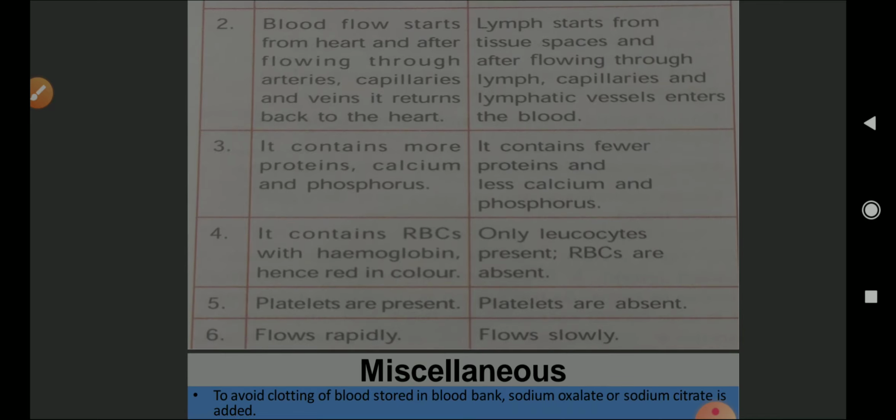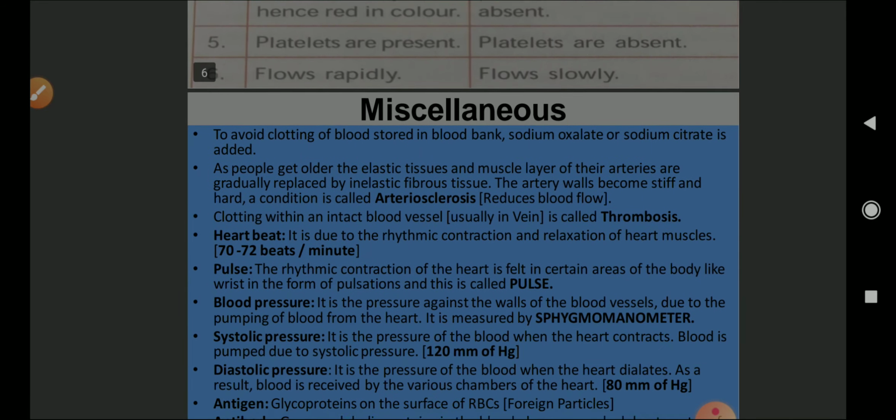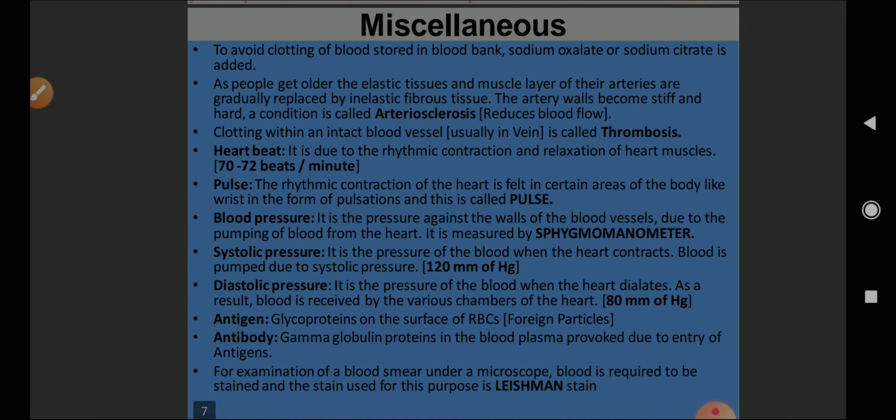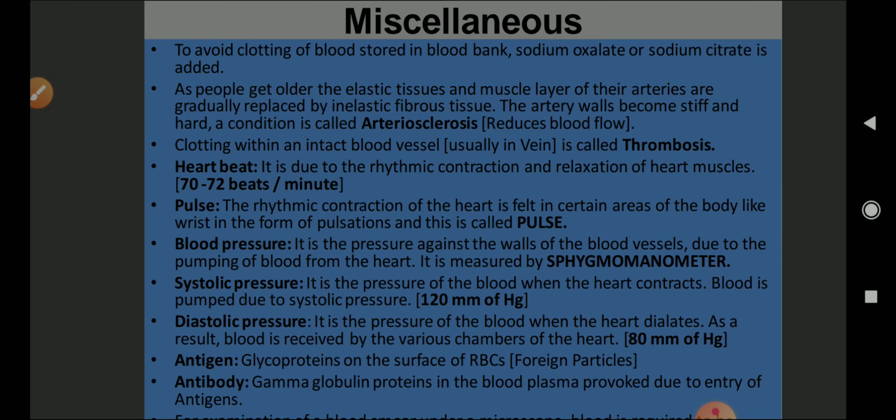So here we are at the end part of the chapter. We are with the miscellaneous things, the points that we have missed out and that are required to be studied here, to be known, because they are 1 mark questions. To avoid clotting of the blood stored in the blood bank, sodium oxalate or sodium citrate is added. So which chemical is used by the blood bank to keep the blood in a liquid form or to prevent clotting? The answer is sodium oxalate or sodium citrate.